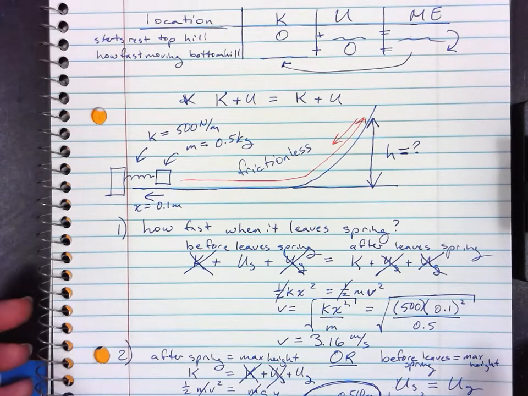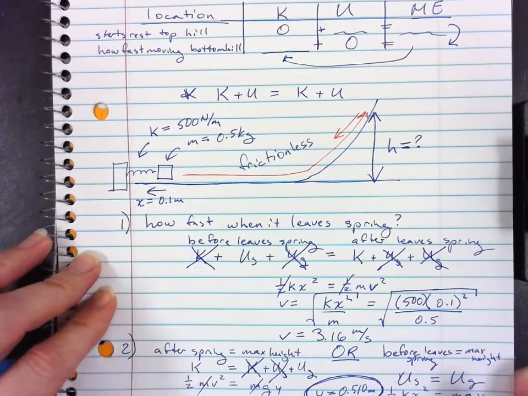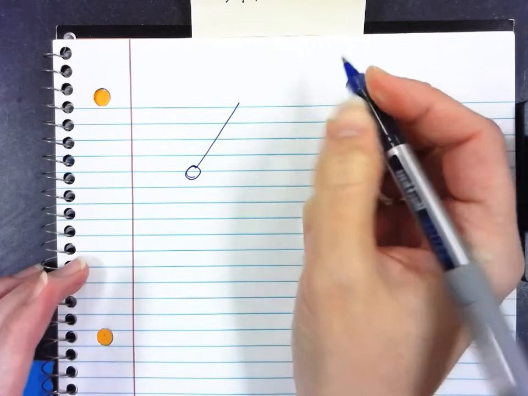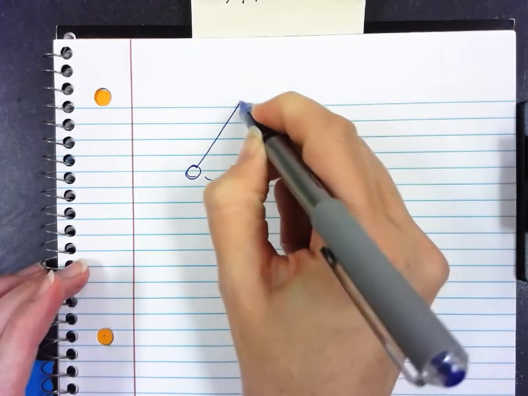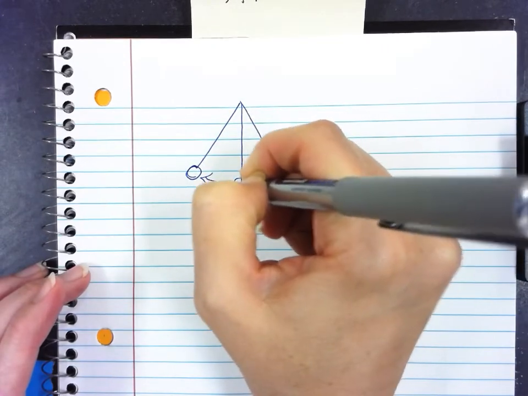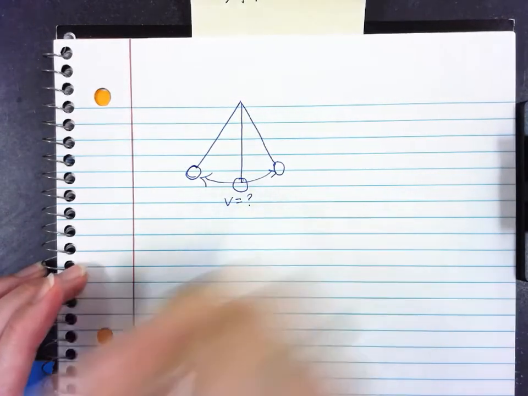So as a separate question with a little bit of trig involved, we have a pendulum. So remember, a pendulum is like the ball underneath the string, and it's going to swing back and forth. And I want to know, how fast is it moving at the very bottom?